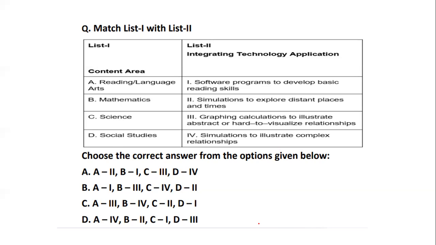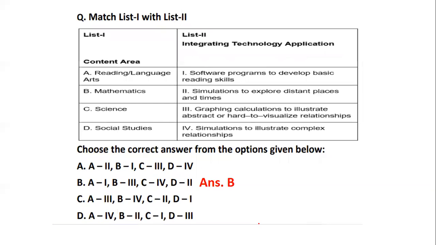So the answers are given. Take a minute and ensure that you come up with the right answer. So the right answer is option number B. When we talk about language, yes, it is related to reading skills. So software programs to develop basic reading skills when it comes to language and reading.